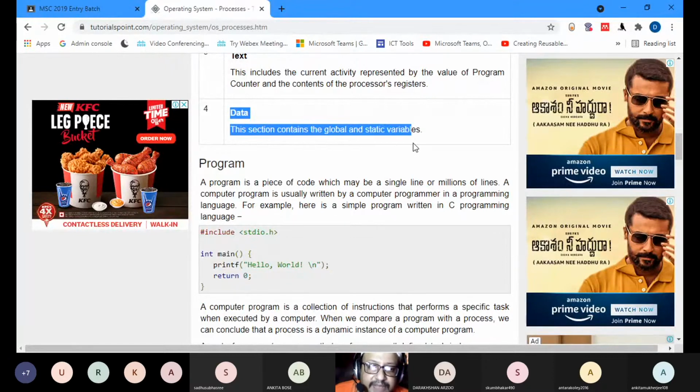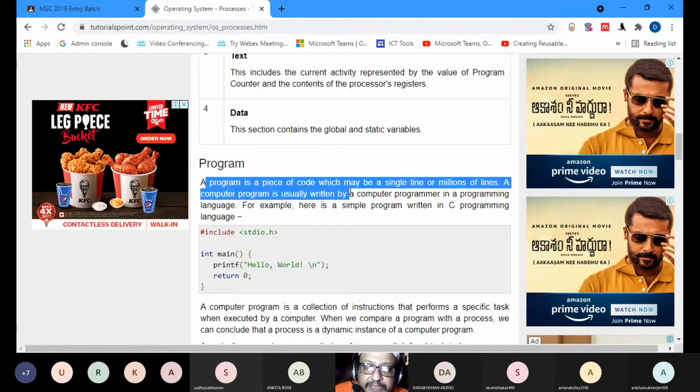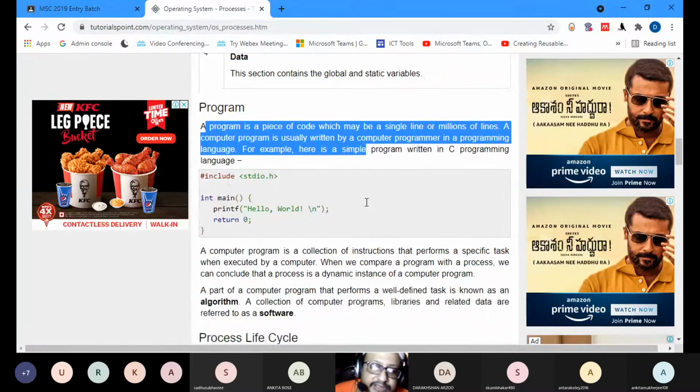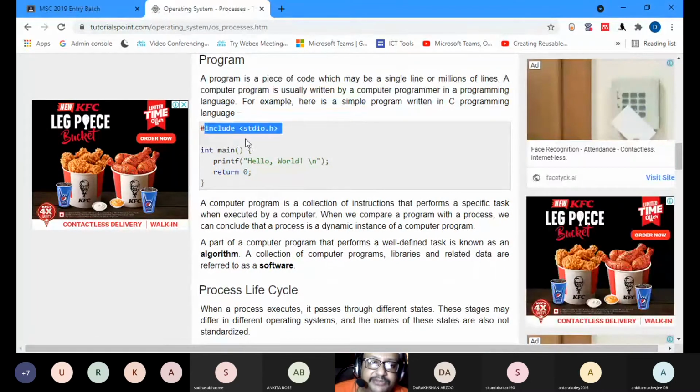Everybody knows. Then you have a program. So what is a program? A program is a piece of code which may be a single line or millions of lines. A program is usually written by a computer programmer in a programming language. So this is the C programming language. You have these codes. Then after this bracket, before printf, you write several things.